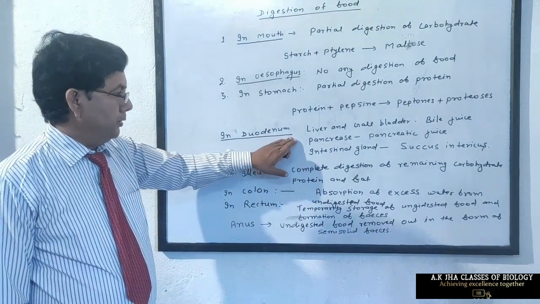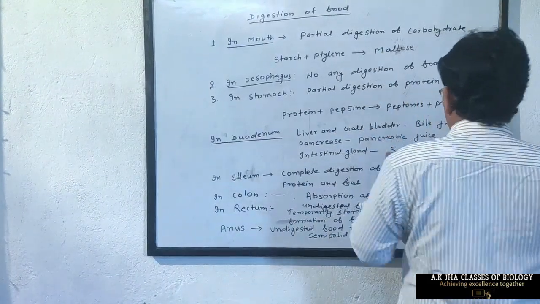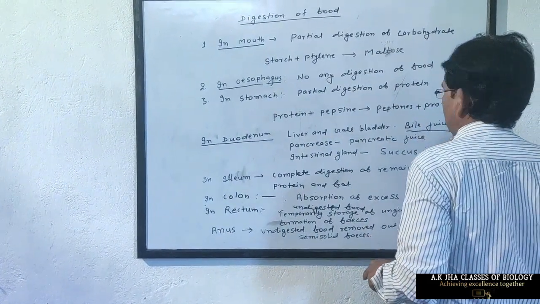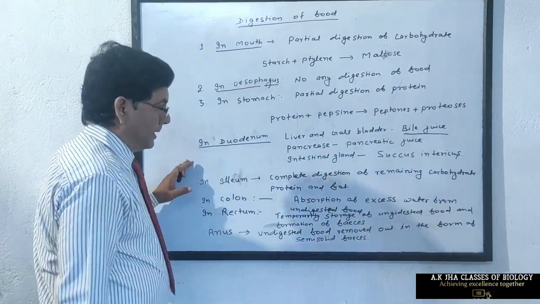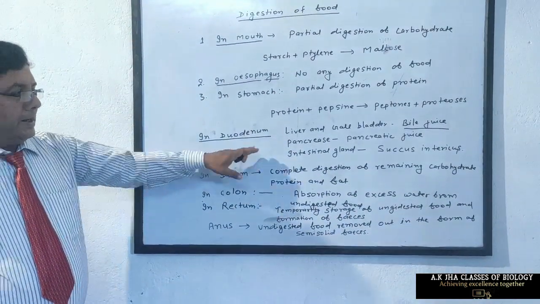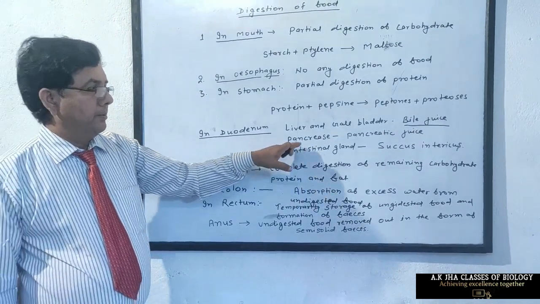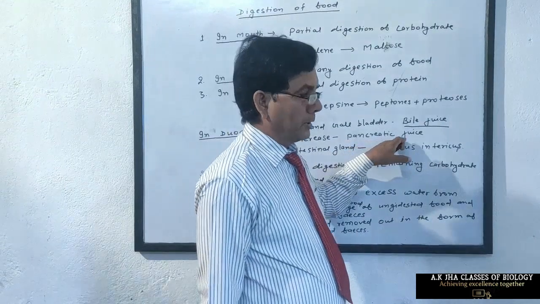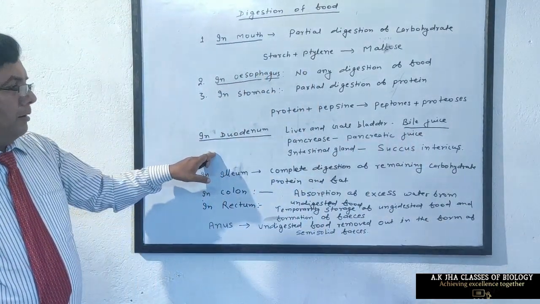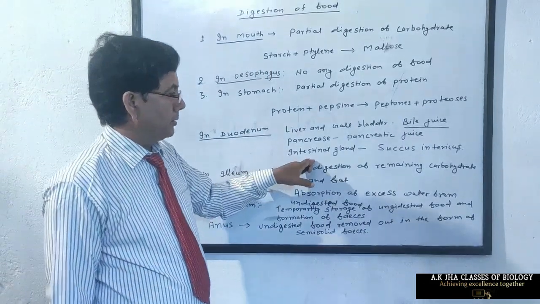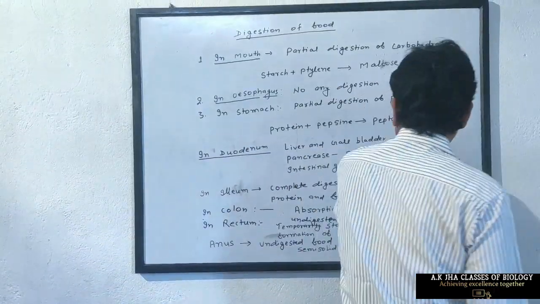When food enters the duodenum, the liver and gallbladder secrete bile juice. This bile juice comes into the duodenum through the bile duct. The pancreas is a digestive gland. It secretes pancreatic juice, which also comes into the duodenum through the pancreatic duct. The wall of the intestine also contains glands, intestinal glands, which secrete succus entericus.